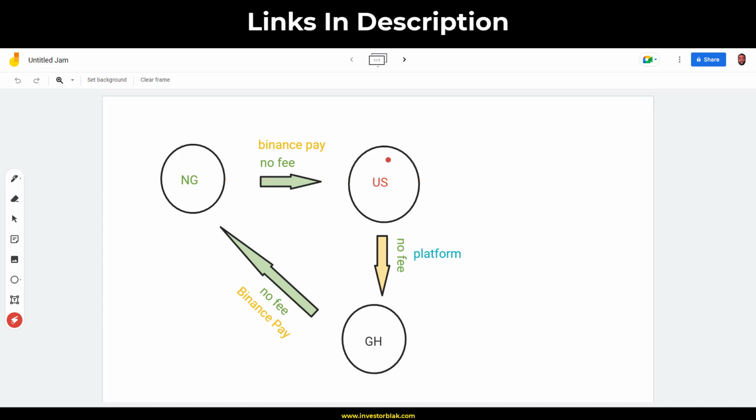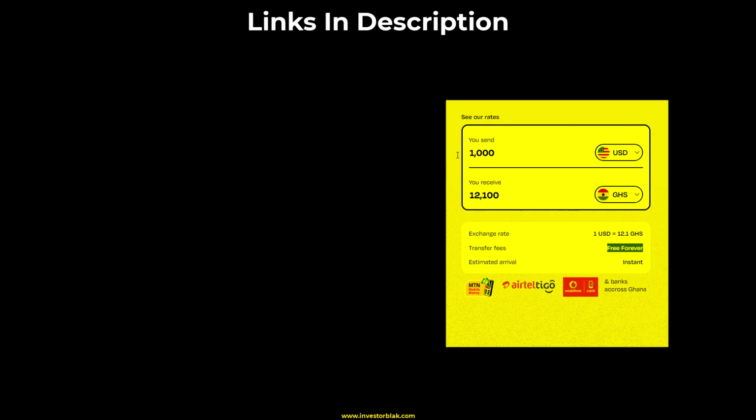Now, once your friend in the US receives 1,000 USDT, he's going to convert it to $1,000 and he's going to send it to your friend in Ghana. He's going to be using this secret platform to send your money to your friend in Ghana. And as you can see on this platform, $1 is 12.1 Ghana cedis. So $1,000 is 12,100 Ghana cedis. And if you notice, these people allow you to do transfers for free forever. That's what they wrote on their platform.